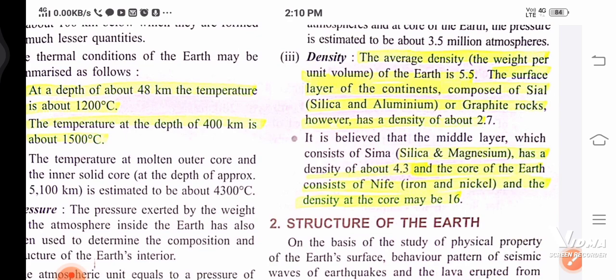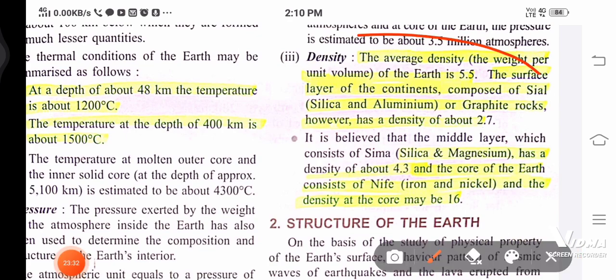You have to learn this part also. You have to learn just these three theoretical or physics type things. I know that many of you don't like physics, even many of you don't like geography, but you have to do this. The surface layer of the continents is composed of sial.